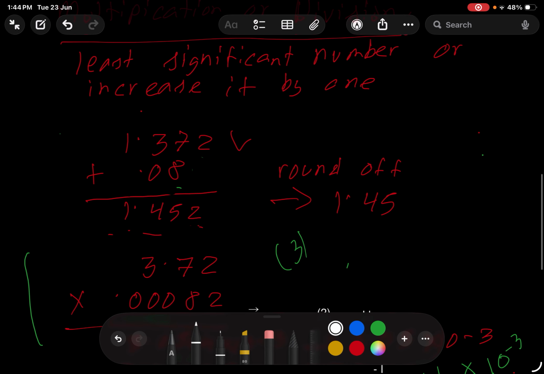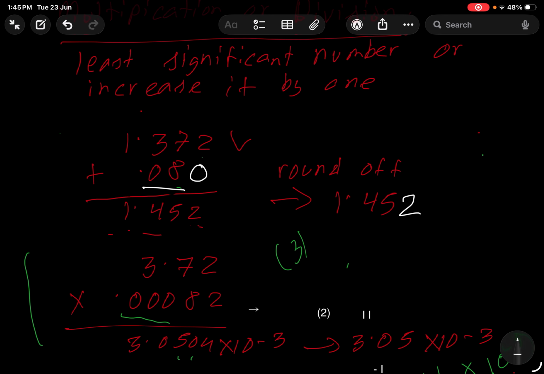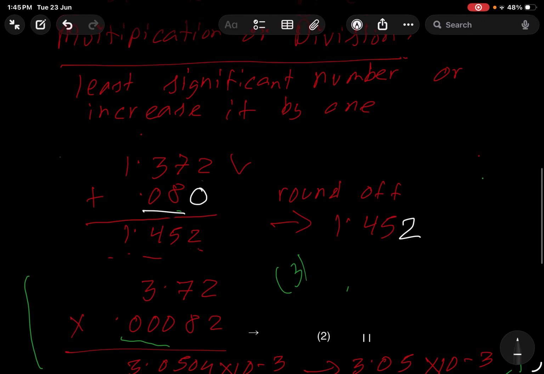So let me show you an example. 1.372 plus 0.08. Over here, the answer is 1.452. Now if this is 0.08, then the least number of decimal places is 2. So we'll convert the answer to 1.45. But if you have one trailing zero, then the least number of digits after the decimal is 3. So the answer will be 1.452. Clear? And that's all about significant figures.